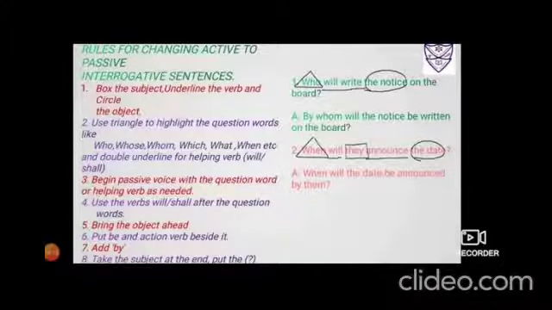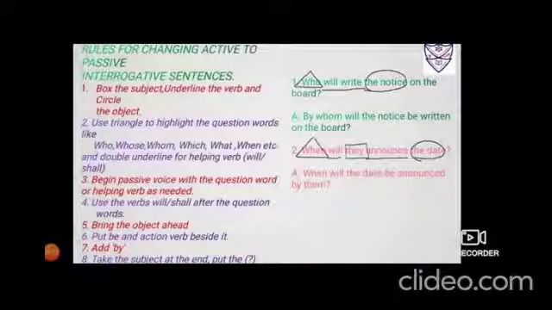As I have told you, WH and helping verb best friends, BEB and third form of the verb best friends. Then bring the object ahead. Put BE and action verb beside it. Beside it means beside the object. Add BY by and take the subject at the end.